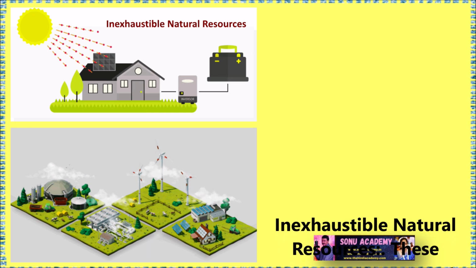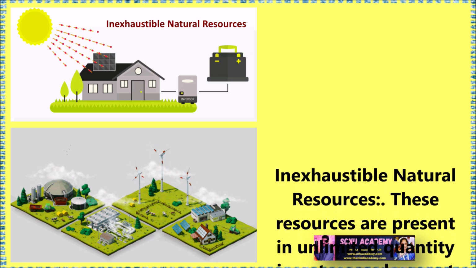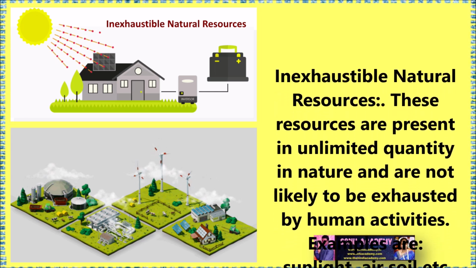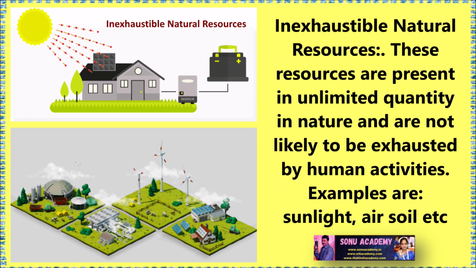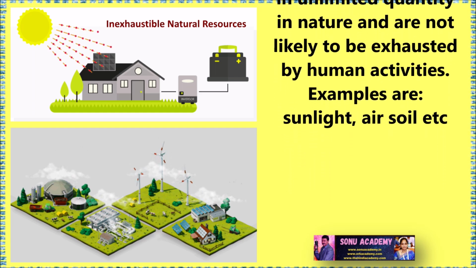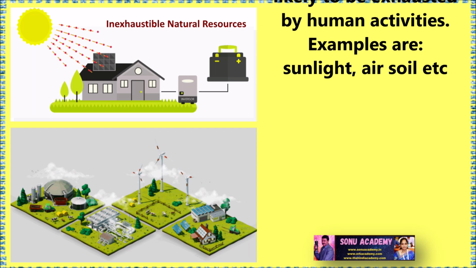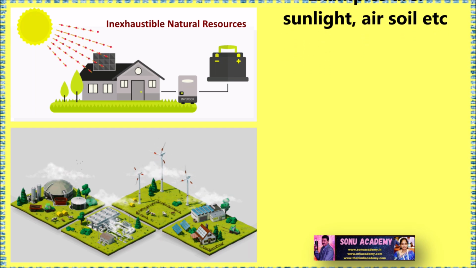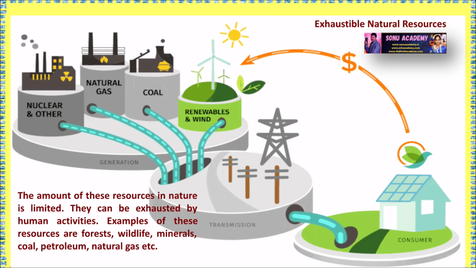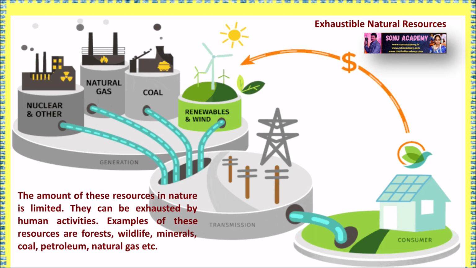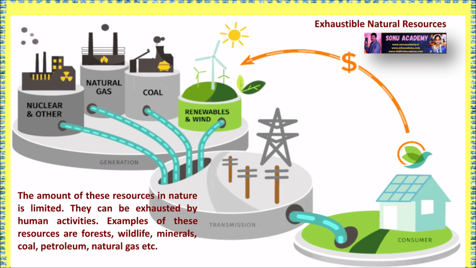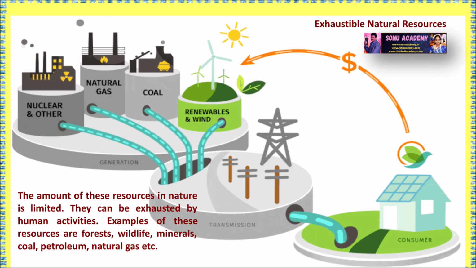Children, let us discuss types of natural resources. Inexhaustible natural resources are present in unlimited quantity in nature and are not likely to be exhausted by human activities. Examples are sunlight, air, soil, etc. Exhaustible natural resources: the amount of this resource in nature is limited. They can be exhausted by human activities. Examples of this resource are forests, wildlife, minerals, coal, petroleum, natural gas, etc.